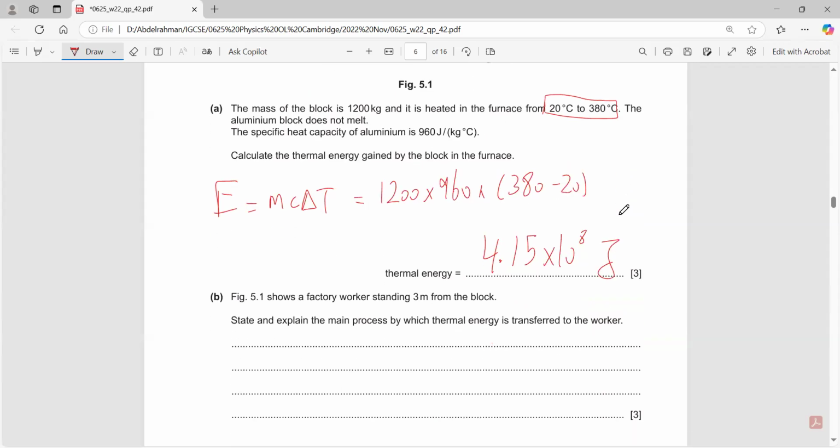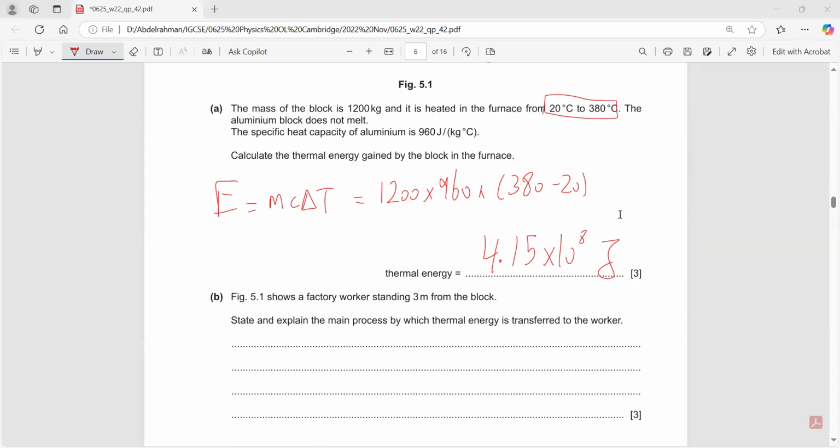Okay, factory worker. He is standing 3 meters away from the block. State and explain the main process by which the thermal energy is transferred to the worker. When he's far away, how is the energy transferred to him? Is it by conduction, for example?